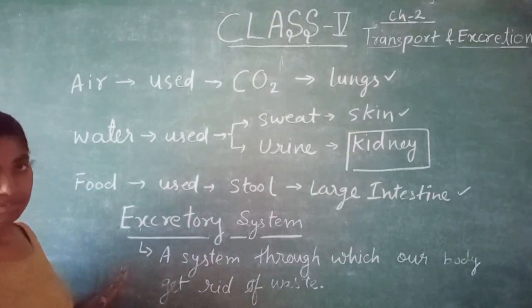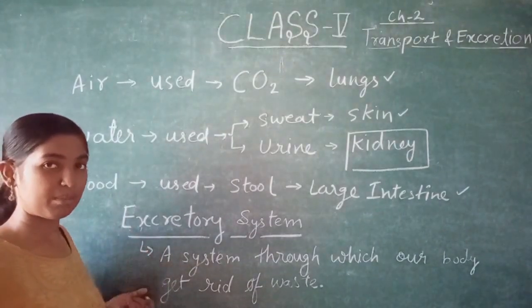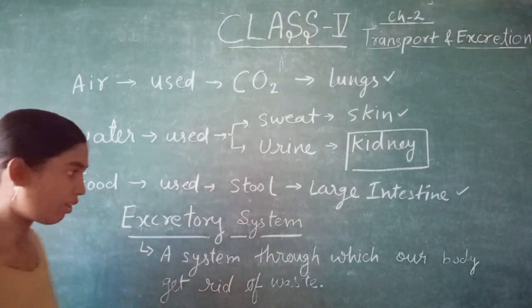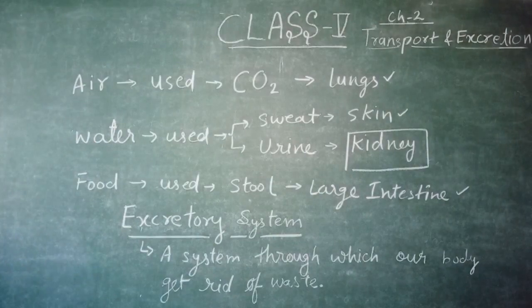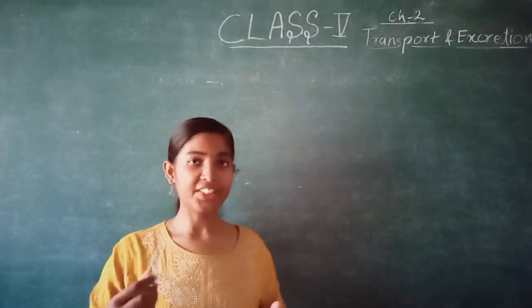First you note down, then we will see how this excretory system works and what are the organs included in this process. Note down. Now we will see how this excretory system works.